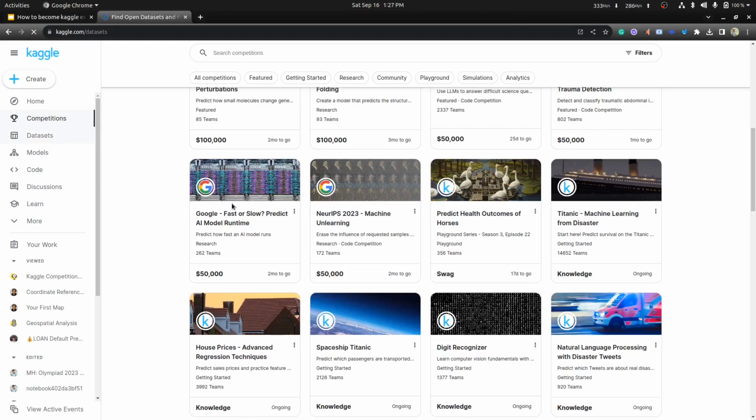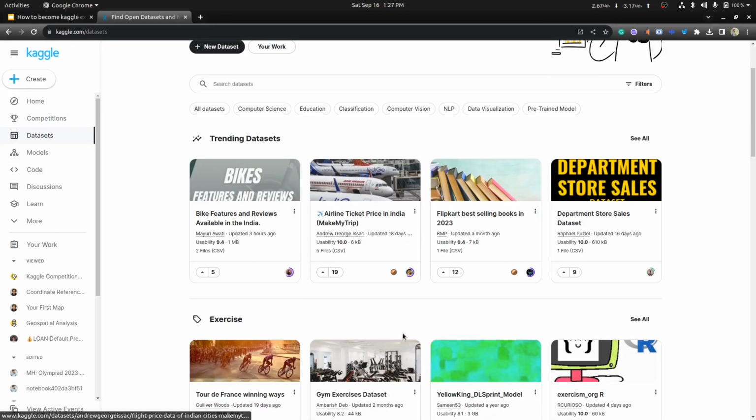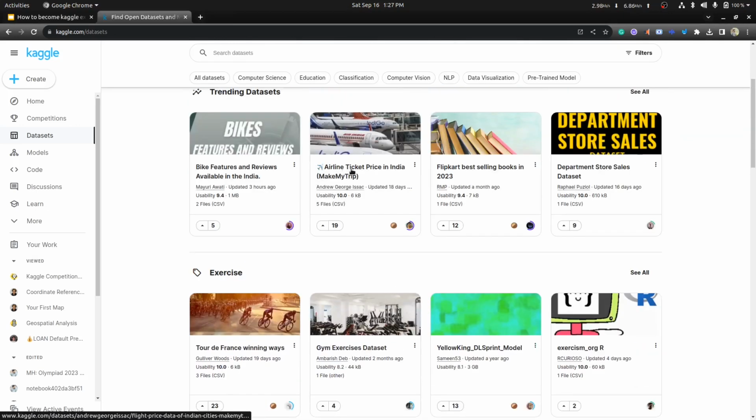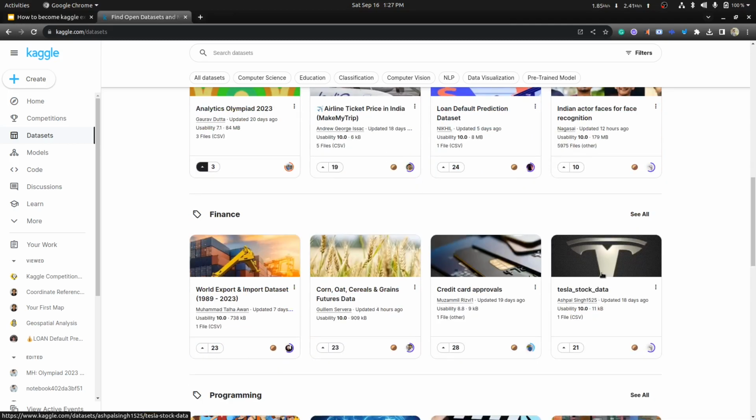If you go to the datasets tab, you can see all publicly available datasets in Kaggle. Here you can see the airline ticket price in India dataset, bike features and reviews available in India. Here you can see the Indian actor face recognition dataset. Here the loan default prediction Analytics Olympiad 2023 datasets. Here you can see the Tesla stock dataset and credit card approval datasets. Here you can pick the right dataset and apply your data science skills to showcase to others.